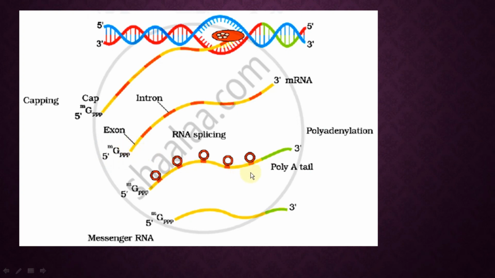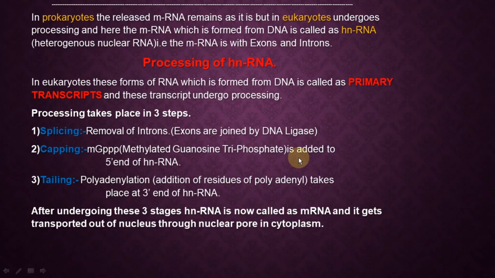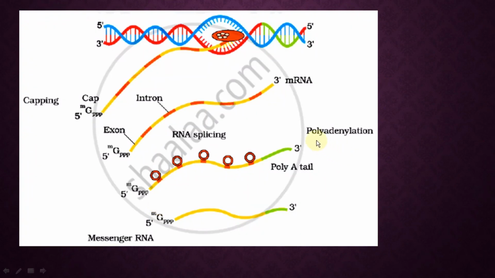Last is tailing. Tailing means towards the 3' end. Tailing means polyadenylation, that is, addition of a residue of polyadenyl at the 3' end. We can see here that adenyl residues get attached towards the 3' end. So this is called tailing.